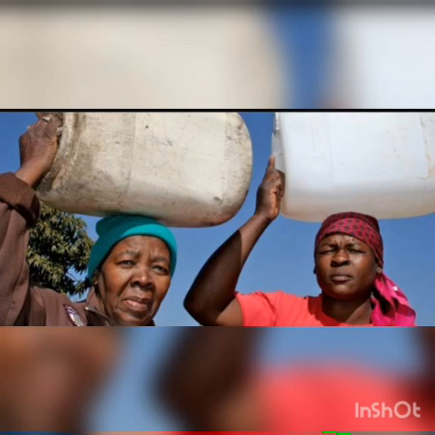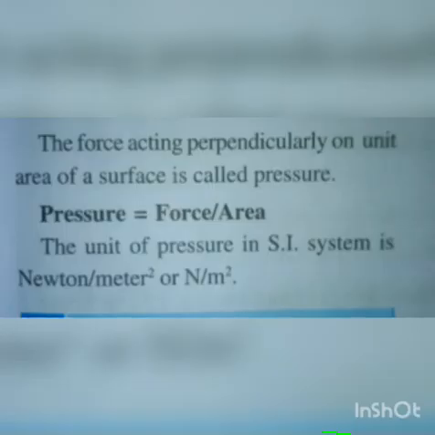Dear students, pressure depends on two factors. They are force and area. You can easily remember the factors that affect the pressure, because the formula of pressure is force by area. So we can easily remember the factors. They are force and area.